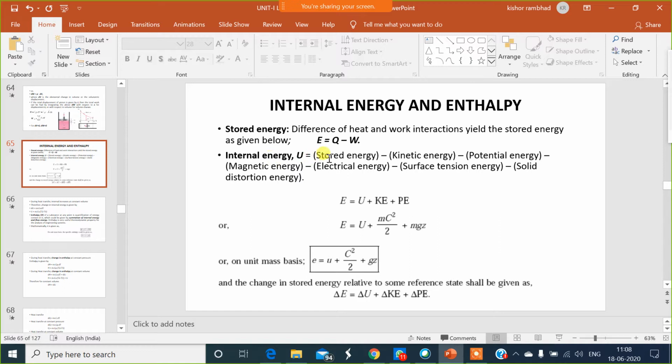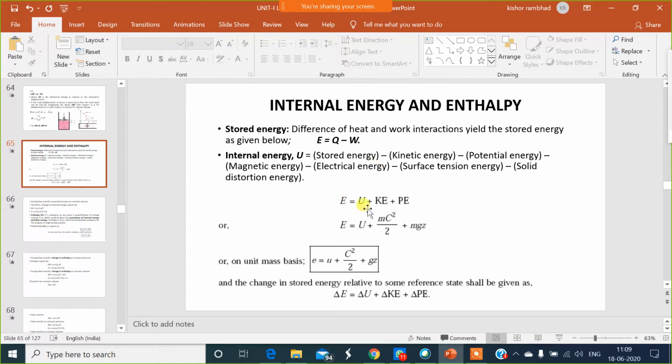Internal energy is the difference of stored energy and external energy. Most of the time we consider external energy as kinetic energy and potential energy, but there are some other forms of external energy: magnetic energy, electrical energy, surface tension energy, solid distortion energy. In thermodynamics, we do not consider this type of energy. We consider kinetic and potential energy merely. Therefore, internal energy is stored energy minus kinetic energy minus potential energy minus magnetic energy, electrical energy, surface tension energy, solid distortion energy.